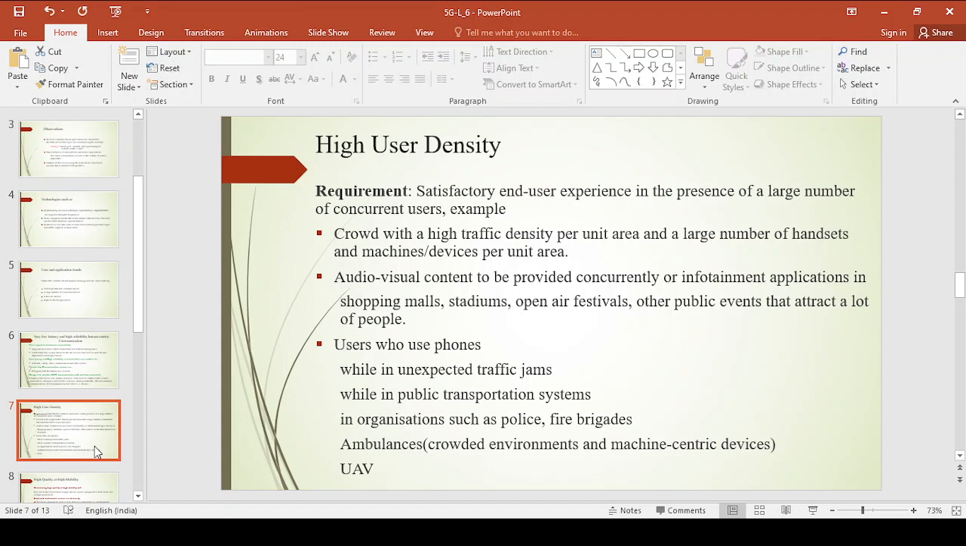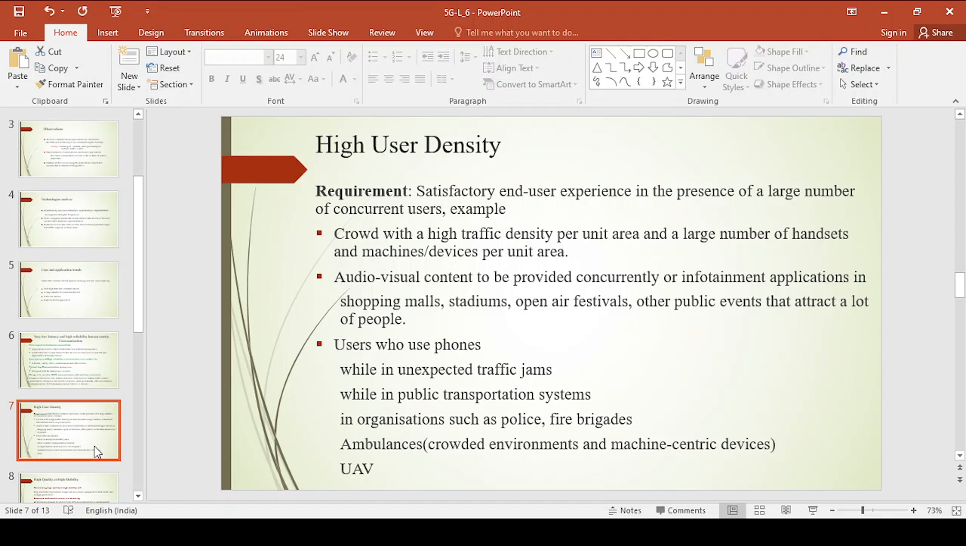The next requirement of the fifth generation system is high user density. Now we have shopping malls, stadiums, open air festivals and other public events where you can observe a large number of users. At those places we are expecting a satisfactory end user experience. These are the places where we are expecting satisfactory end user experience.